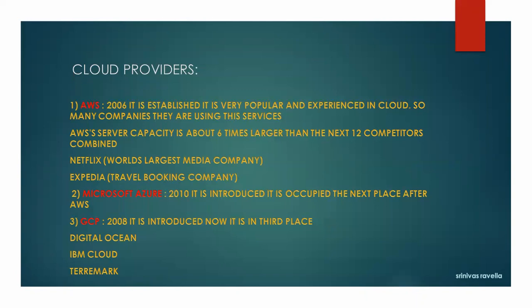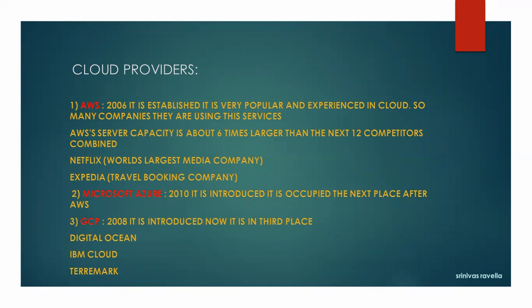AWS, the leader of the cloud, established in 2006. It is very popular and experienced in cloud. So many companies are using its services. AWS servers capacity, as I told you, data centers, means the physical servers capacity, is about 6 times larger than the next 12 competitors.